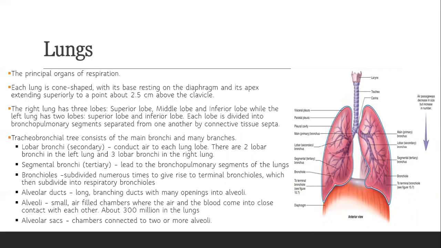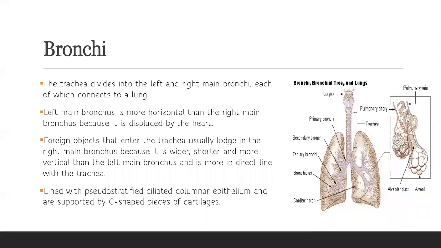So they are the small air-filled chambers where the air and the blood come into close contact with each other, and it has about 300 million in the lungs. Then lastly, we have the alveolar sacs that are the chambers connected to 2 or more alveoli. So this alveoli and alveolar sacs, para siyang grapes. So this is where the exchange of carbon dioxide and oxygen happens in the blood.